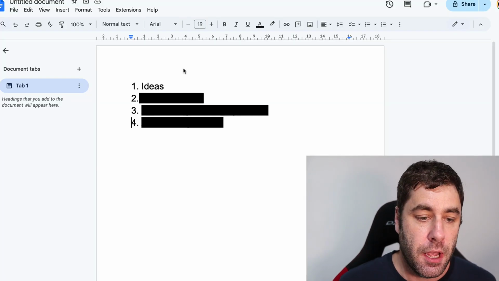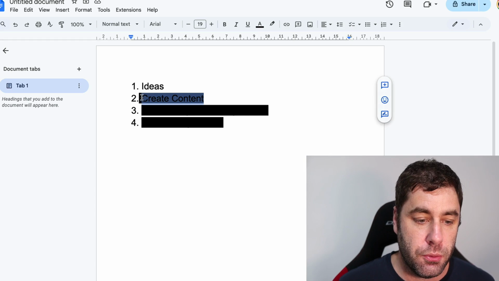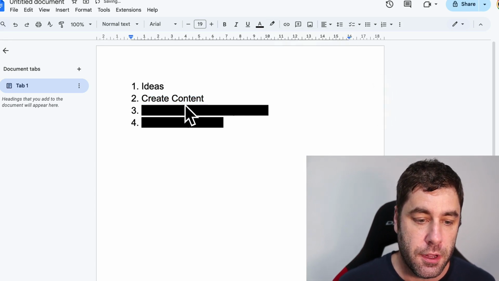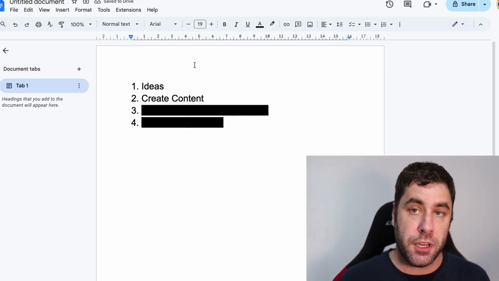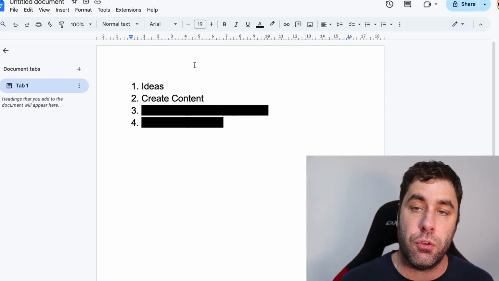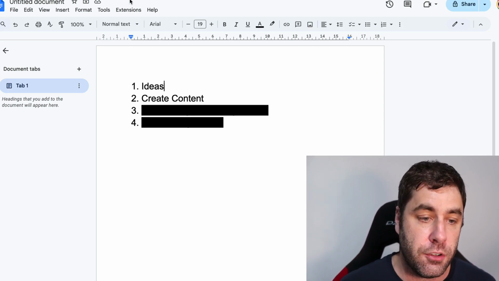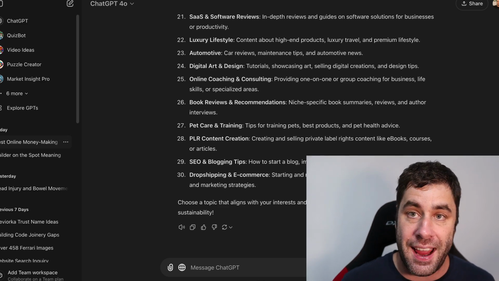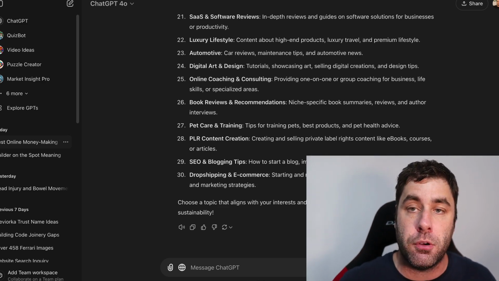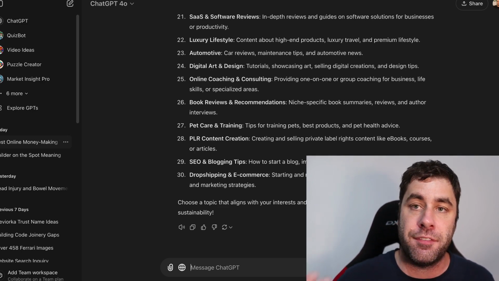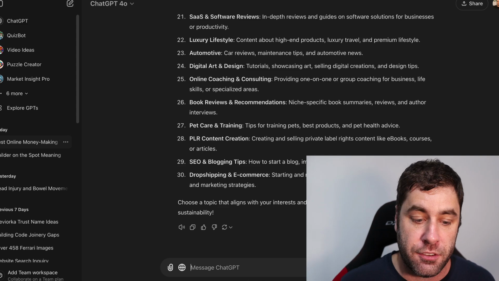The next step is we need to go ahead and create content. This is the most important part. So we're going to create some content, and we can also use ChatGPT to do this. Now, all we need to do in this case is create an ebook or multiple ebooks about drop shipping, or you can split them up into different types of categories, like how to find products, how to get traffic, etc.